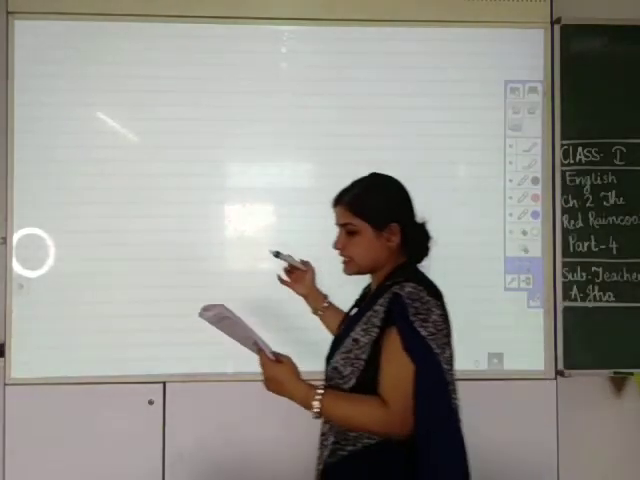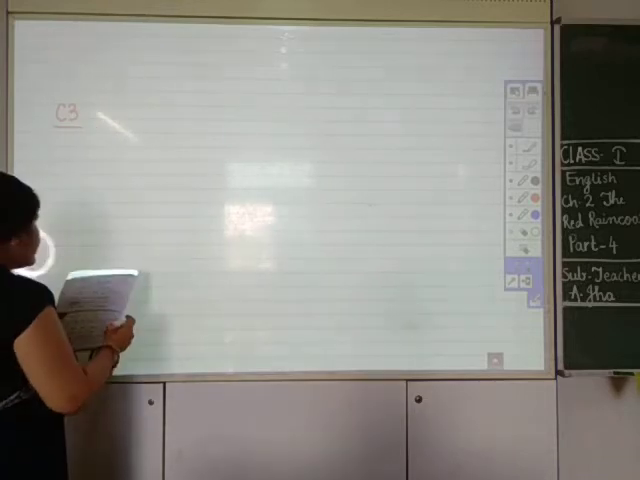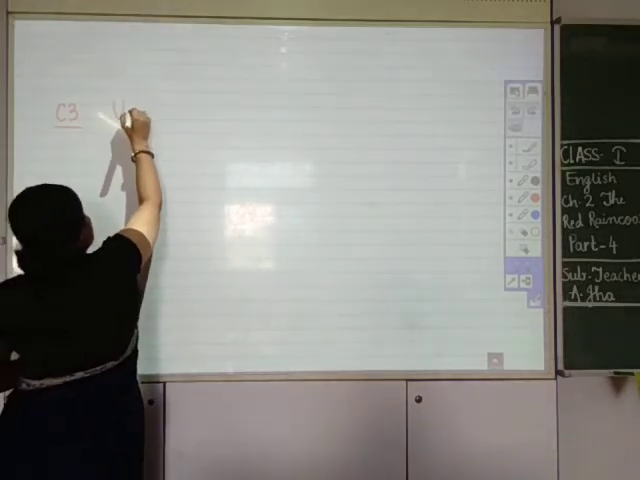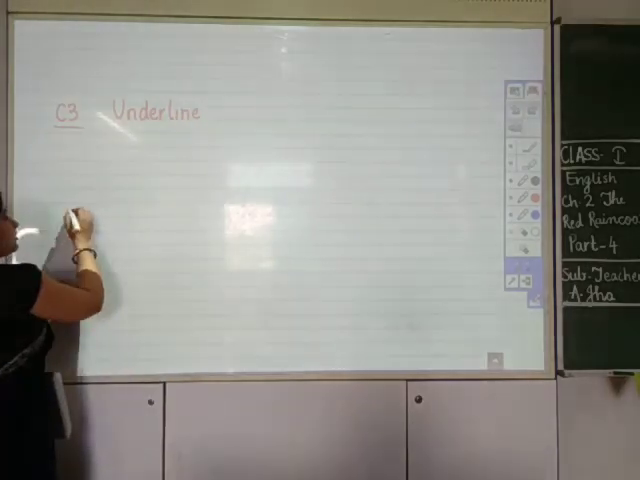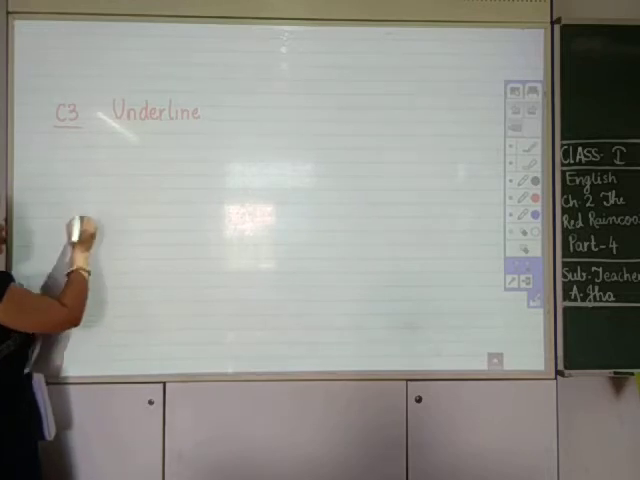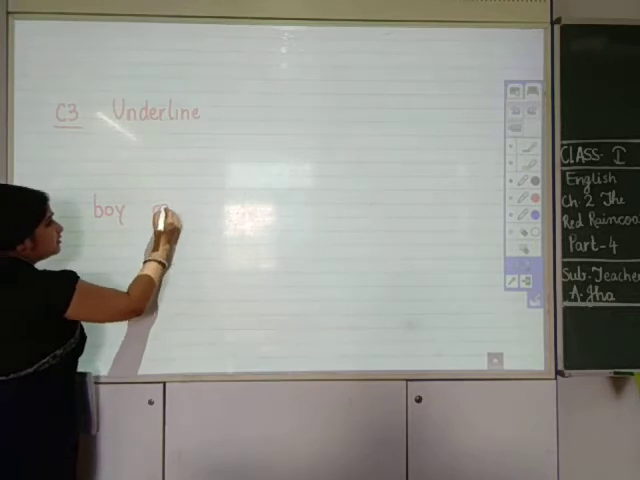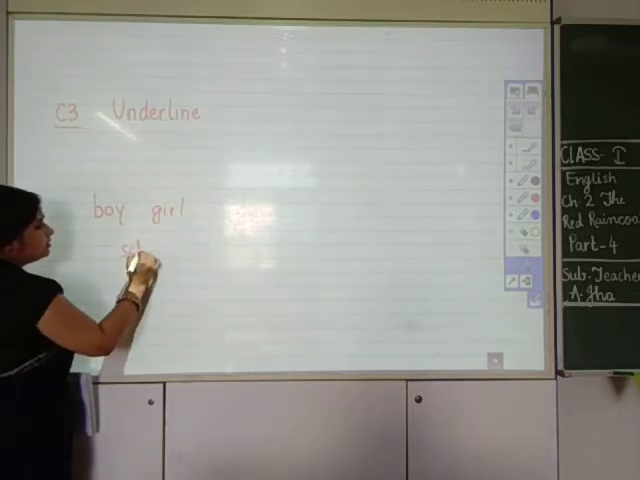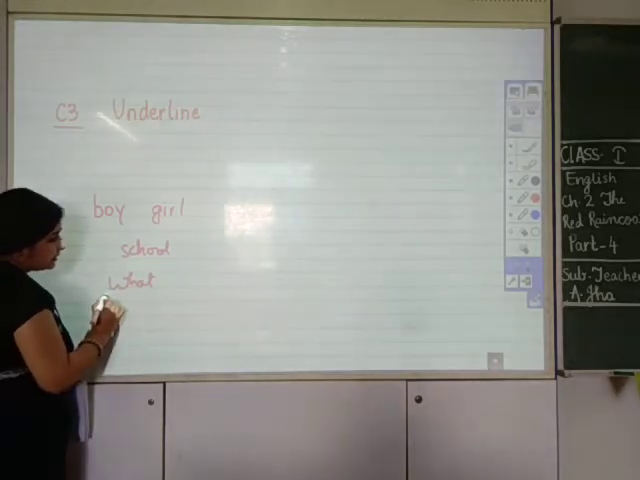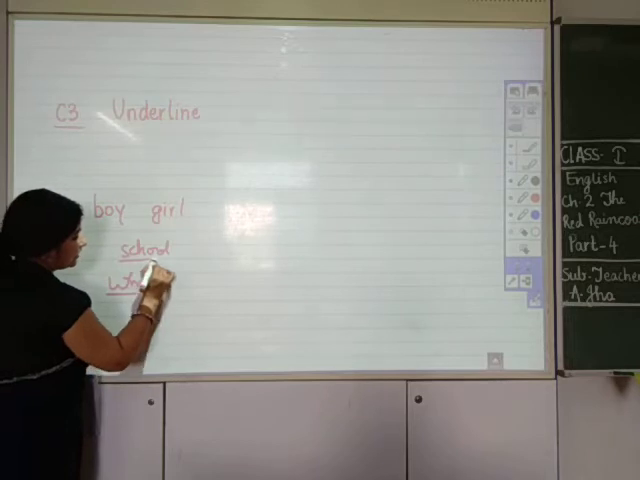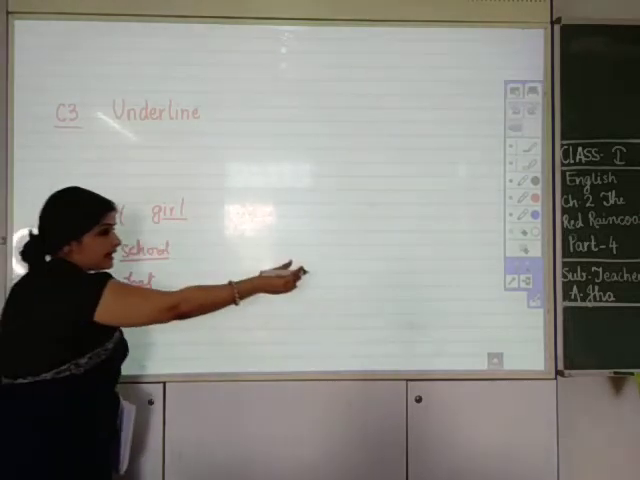Now come to the next exercise. The next exercise is C3 on page number 20. It is saying underline. Do you know what underline is? Underline का मतलब होता है if suppose कोई word लिखा है जैसे कि boy. If it is girl, school, watch, तो ये word को हमको underline करना है, मतलब उसके नीचे line draw करना है, like this. This is called underlining. Okay, and here आगे क्या दिया हुआ है?